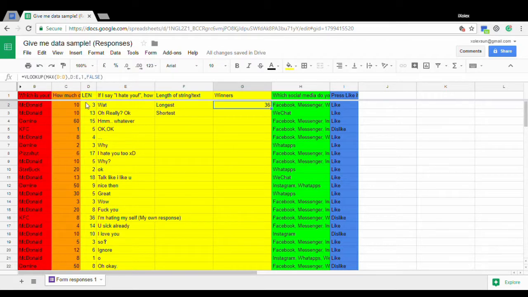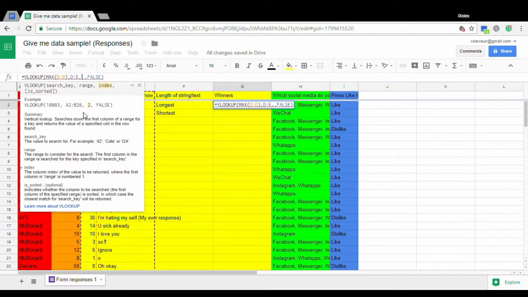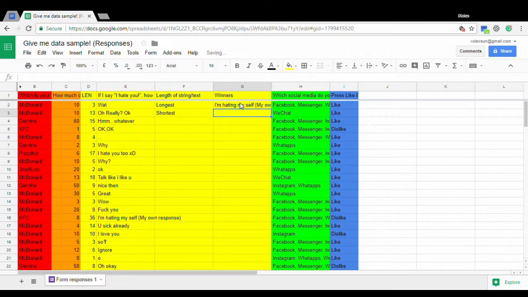Let's say now I want the text. Instead of the D column, I want the E column. So I'm changing this to 2. So I get the text. Okay, next one is the longest.